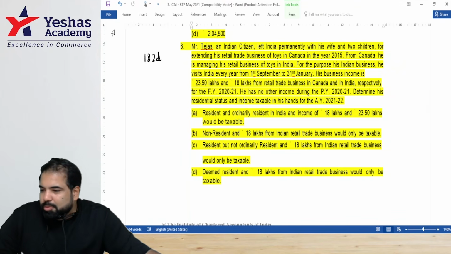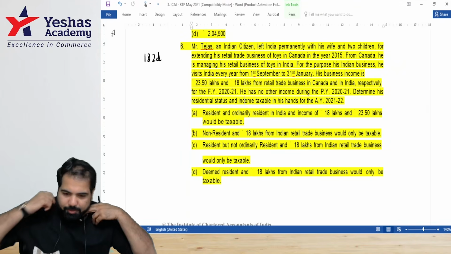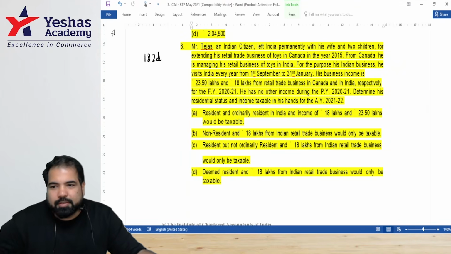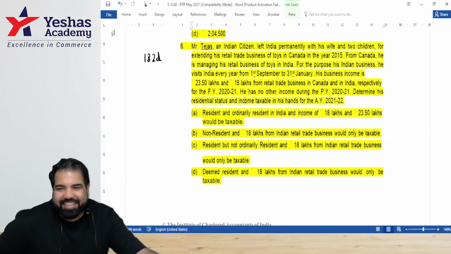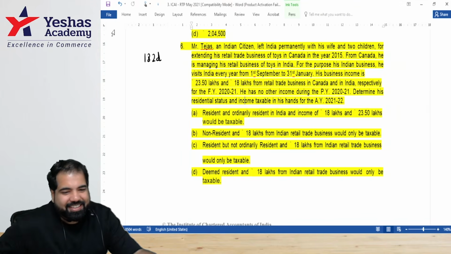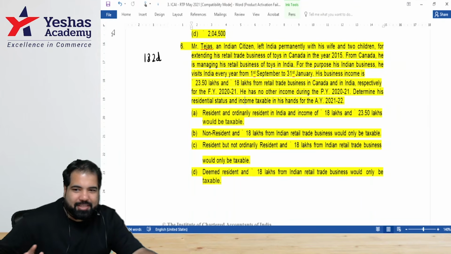People online, y'all can give options. So I've already got Sushmita saying option C. Option D. Good, guys. We got variety. C and D both. We'll wait for a few more options. Option A and B are feeling bad, guys. Select them also. D, C, D. We are between C and D.